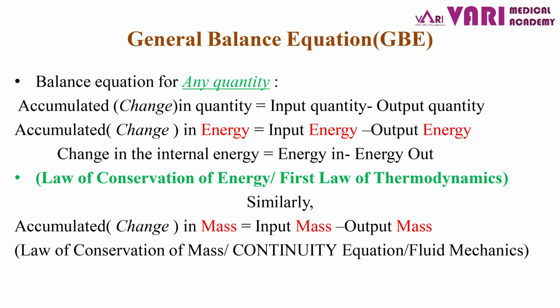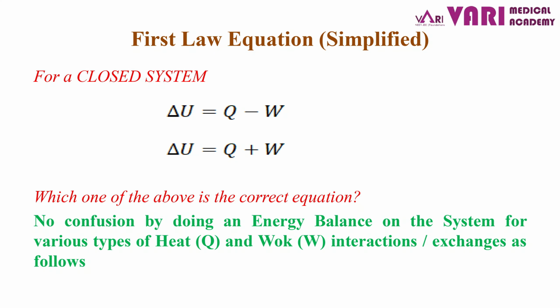So this general balance equation, when applied to mass, becomes: accumulation or change in the mass is equal to input mass minus output mass, which you study as the law of conservation of mass or the continuity equation in fluid mechanics. Now we will go to the simplest form of the first law equation, which we consider for a closed system.